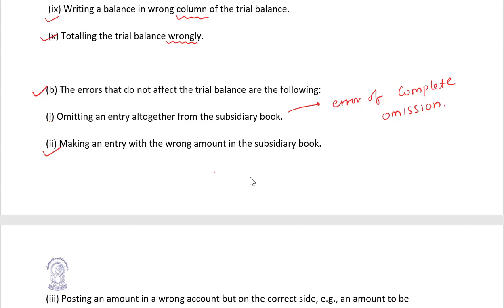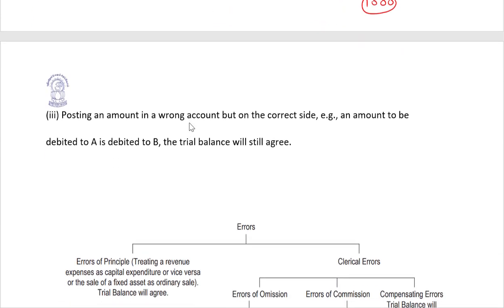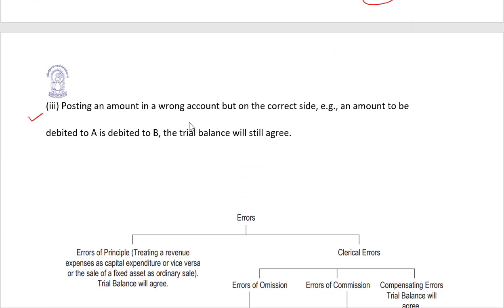Supposing you had recorded 100 as 1000, but you have recorded 1000 on both sides, debit and credit. So the trial balance will tally automatically. It will not affect the trial balance.